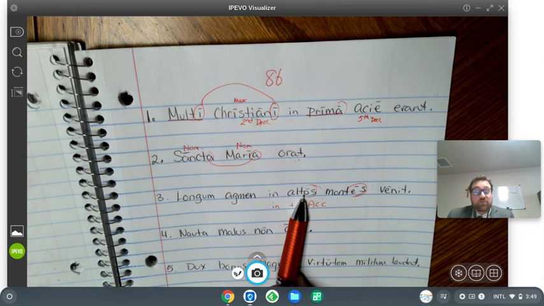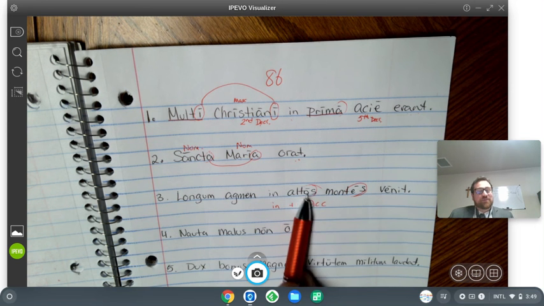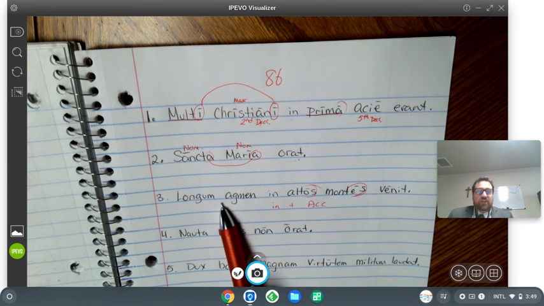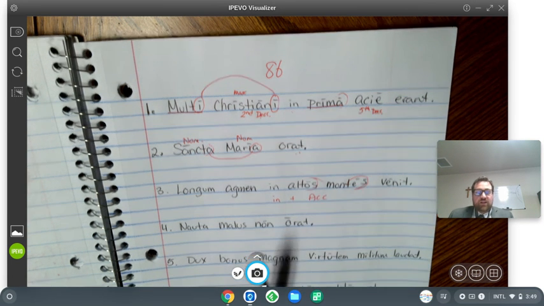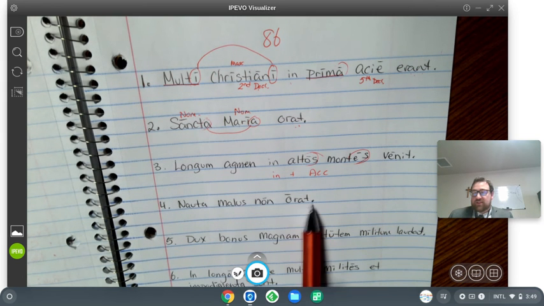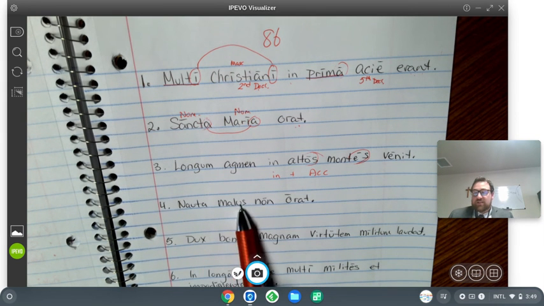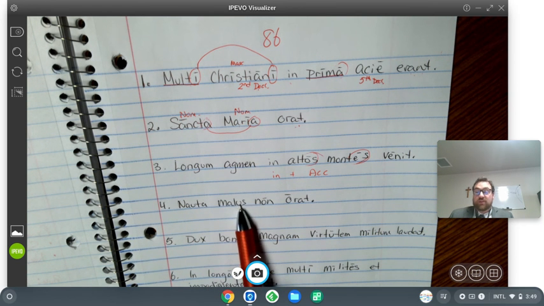But if there's an adjective with it and we know it's already correct because the Latin book gave it to us, we can say, oh, mons montes is a masculine word. So there we go. Longum agmen in altos montes venit. Nauta malus non orat. The bad sailor doesn't pray. And why is nauta with an A and malus with an us? It's really masculine in disguise. The adjective will never lie.